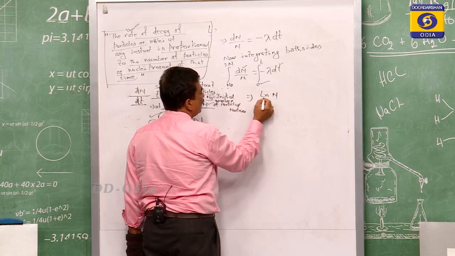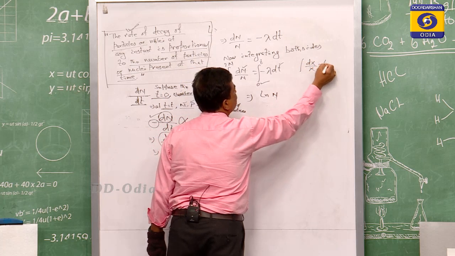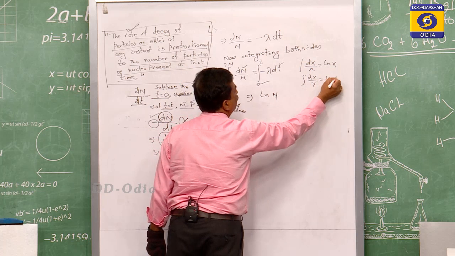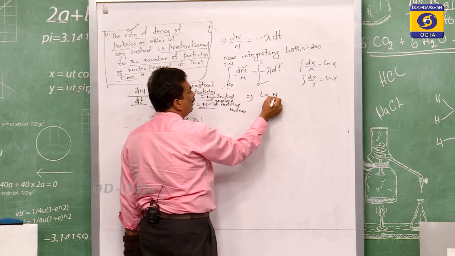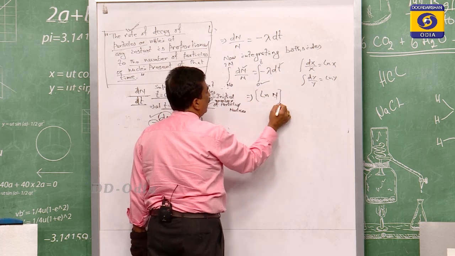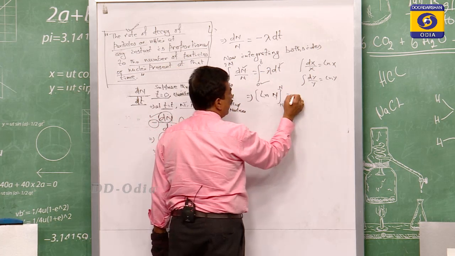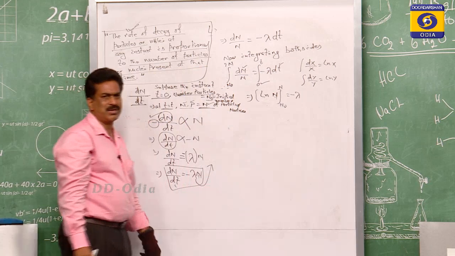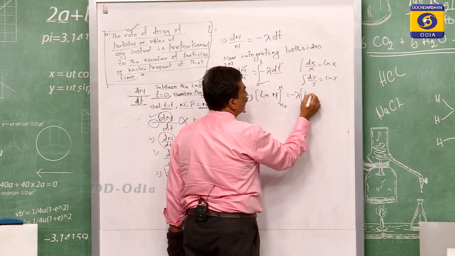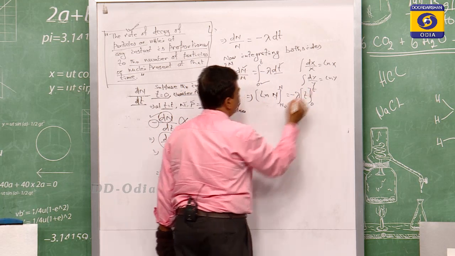So, dn by n is equal to ln n, because you know dx by x is equal to ln x, or dy by y is equal to ln y. Similarly, this is ln n, with the limit n0 to n, and this minus comes out. Lambda is the proportionality constant that comes out. Then the remaining dt integration will be t or t plus c; you simply write it as t from 0 to t.